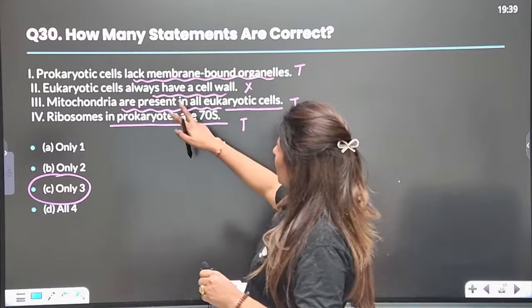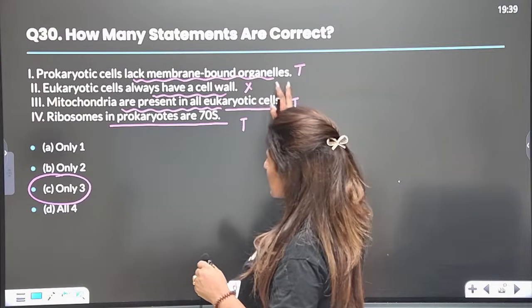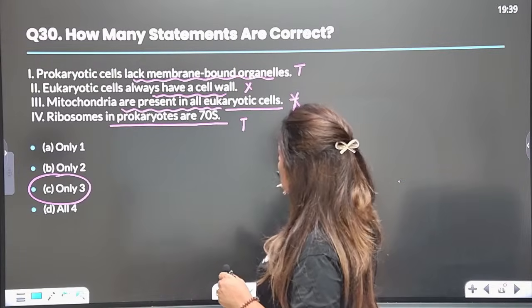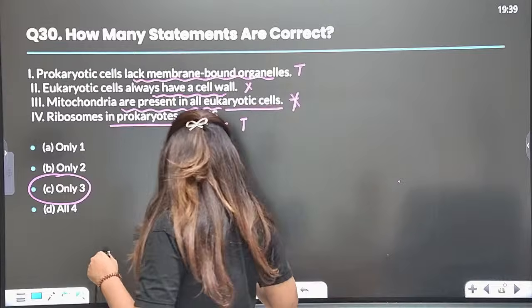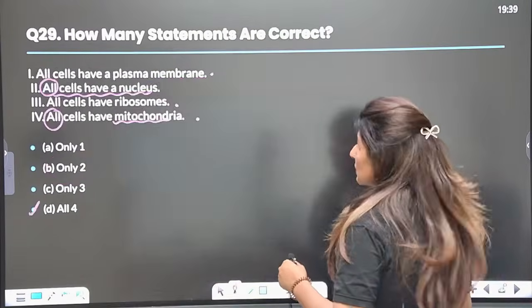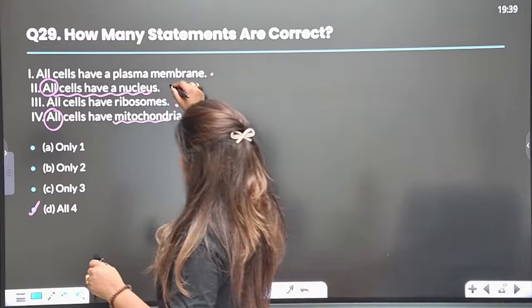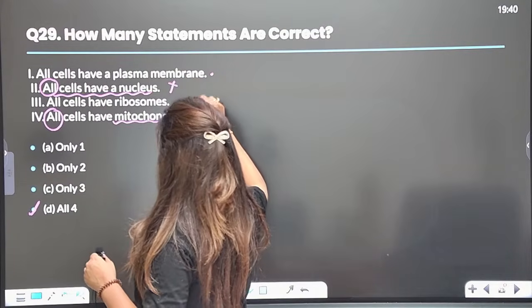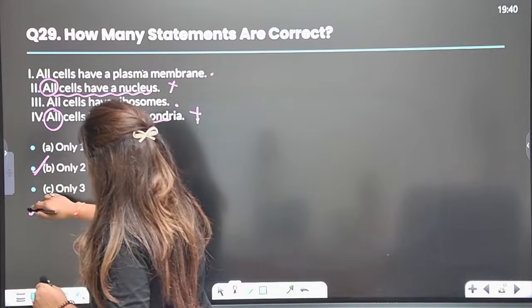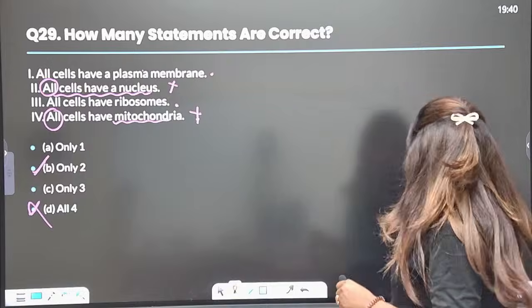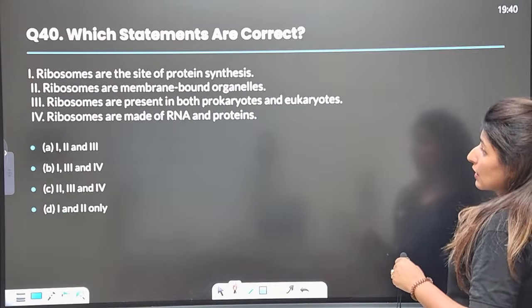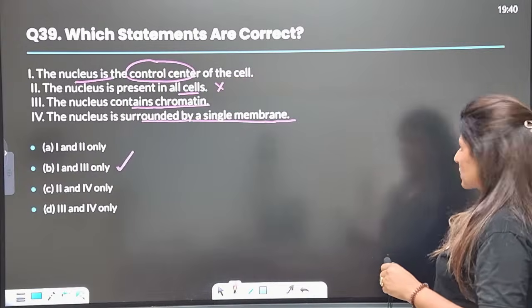So the statement that mitochondria are present in all eukaryotic cells should also be a wrong statement, guys. Answer should be only 2. Only 2 statements are correct. And then similarly, all cells will have mitochondria, this is also wrong. All will have nucleus, this is wrong. We'll take only these 2 as correct statements. So answer would be this and not this. Okay, so all will just change the entire thing. Yes. Okay. Moving on to the next question.